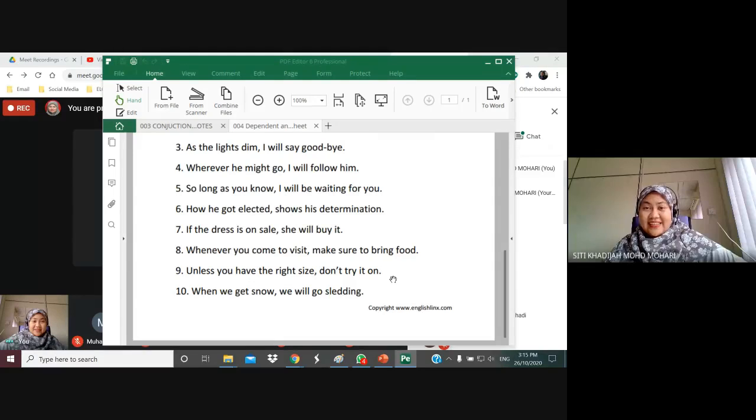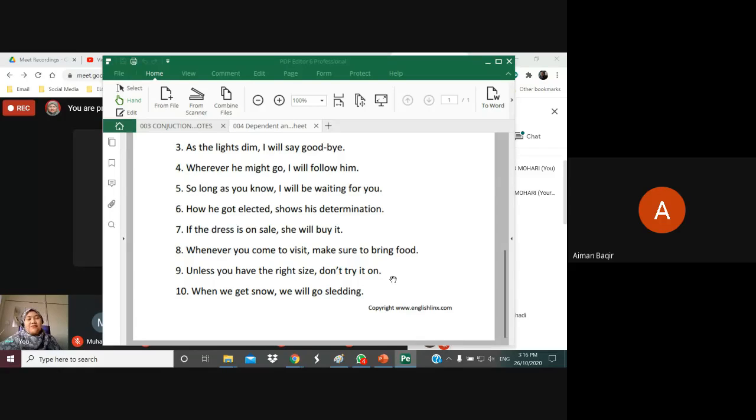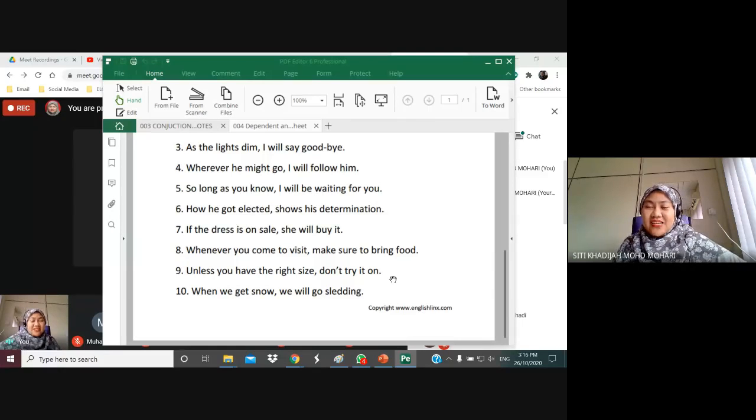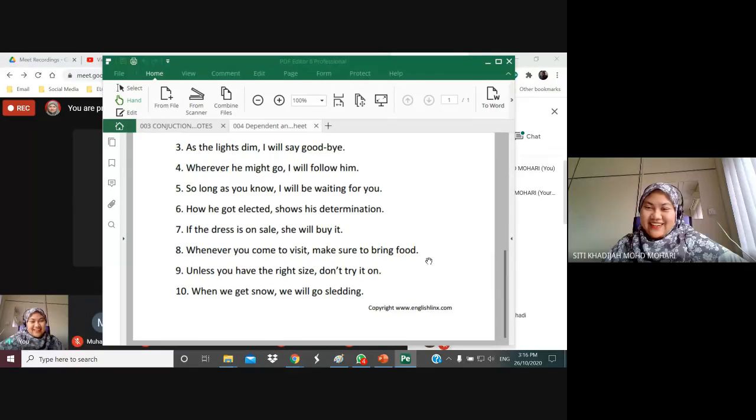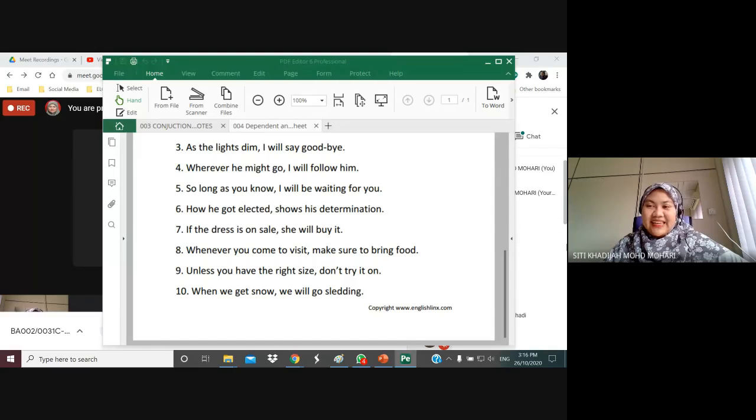Full stop. It is a dependent. It doesn't make sense if you were to say suddenly, unless you have the right size, full stop. And then if you were to say don't try it on, exclamation mark, then it means you are forbidding the person from wearing it. It makes sense. Okay, all right. Thank you, Aiman Bakir.